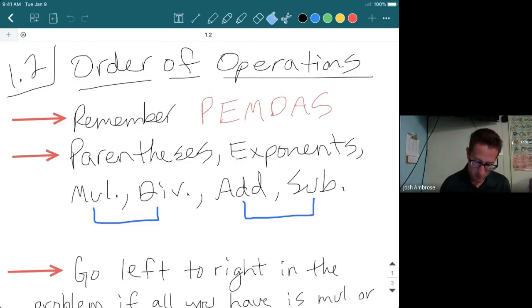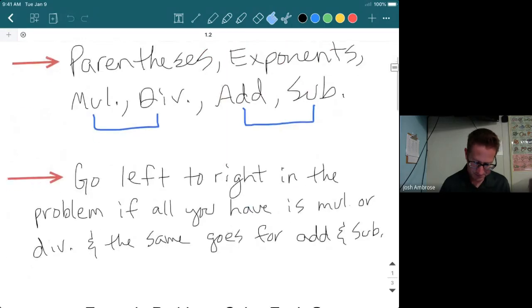Now, why did I connect multiplication and division, and why did I connect addition and subtraction? The reason is that multiplication and division are on the same level of importance. So if you simplify a problem down and all you have left is multiplication and division, you simply do the problem from left to right.